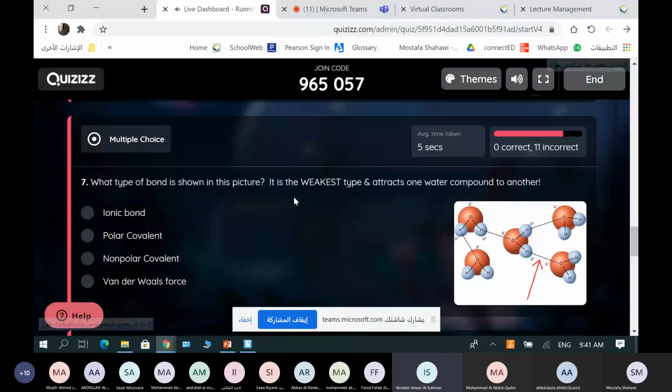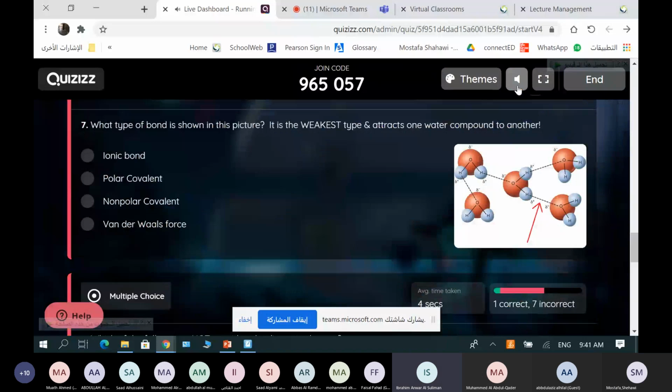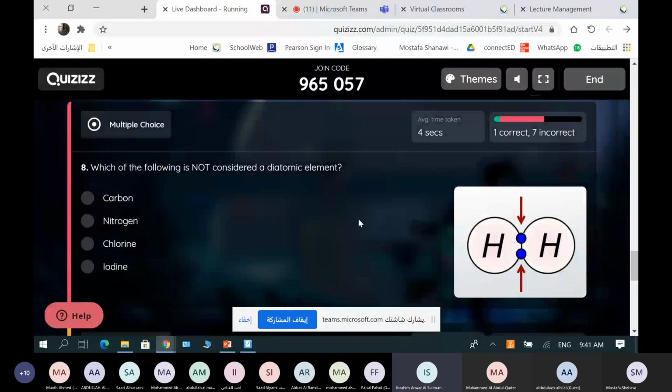Teacher, it says, what type of bond is shown in this image, and there is no image.